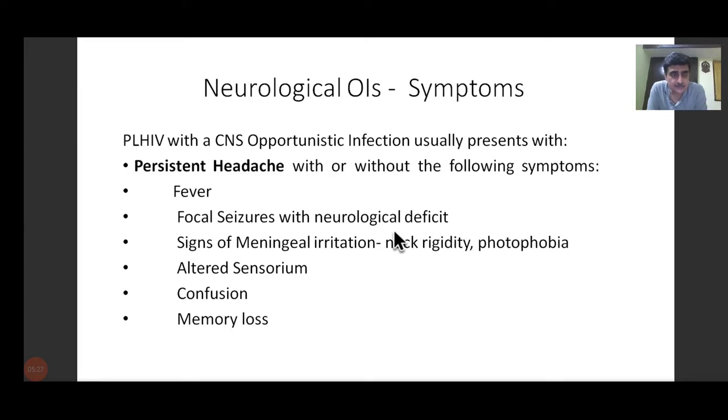Altered sensorium, the patient is not maintaining normal senses. He's drowsy. He's not fully conscious. He's not talking. Confusion again means you're not able to communicate with the patient. He speaks irrelevant things, or has memory loss.